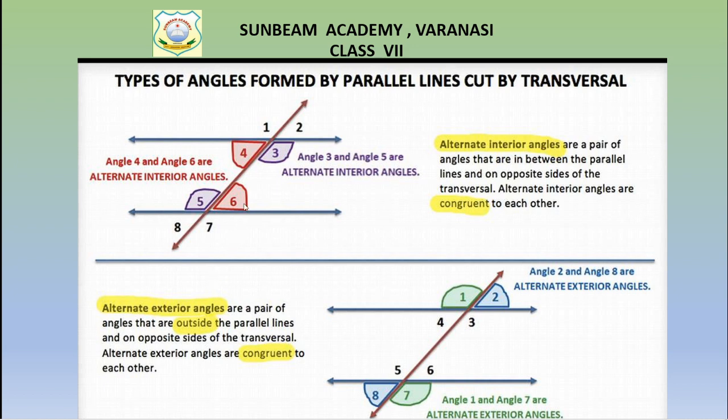Already I have shown you that the four angles which are inside those two lines are called interior angles, and the angles formed outside the two lines are called exterior angles. Here it is shown alternate interior angles and alternate exterior angles, that we will cover after some time.